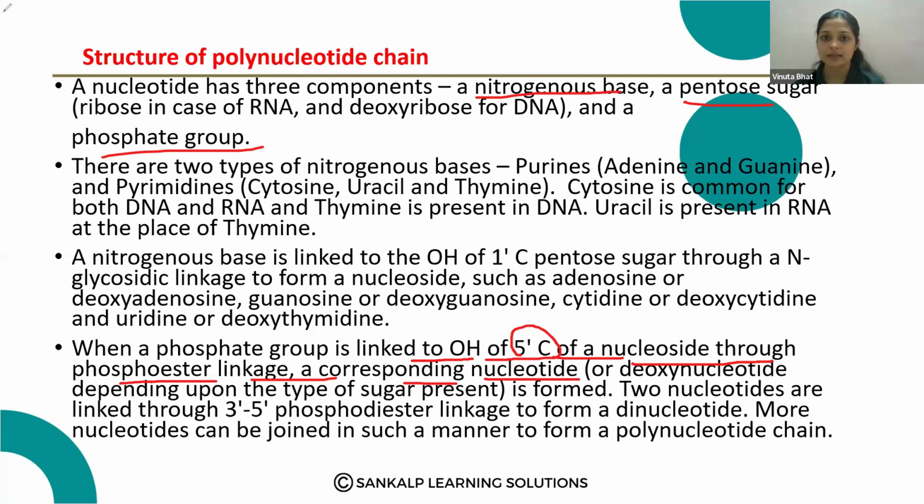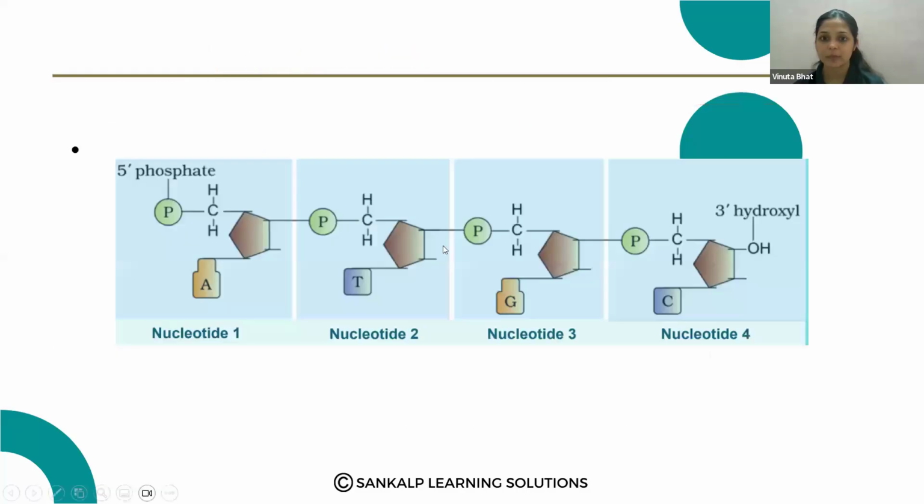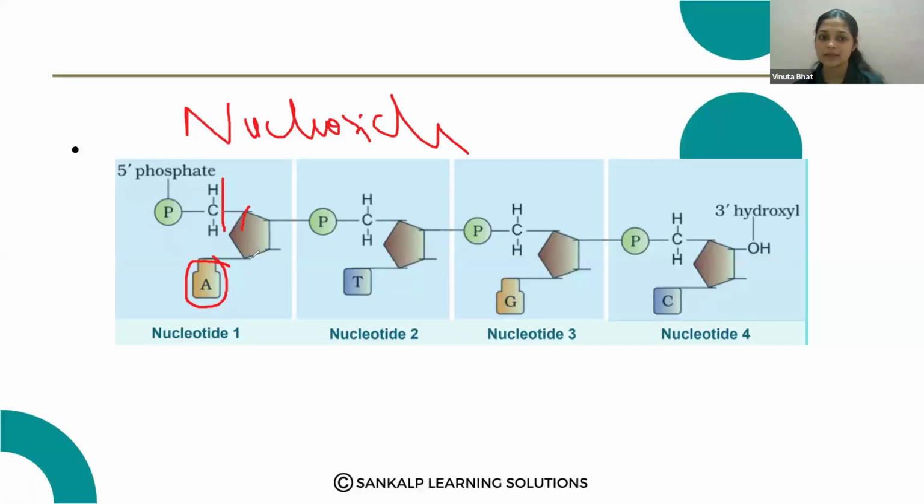Yes, let us see the diagram. Yes, so this adenine is attached to the pentose sugar. Okay, only adenine, no phosphate group, then it is called as nucleoside. Here, this nucleoside is called as adenosine or deoxyadenosine.